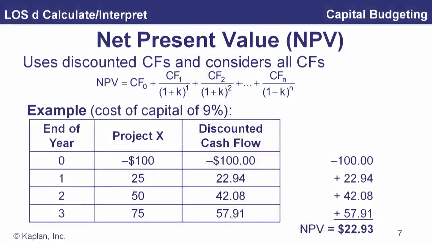And if that present value of those future expected cash flows is greater than the initial outlay, then the net present value is going to be positive. And we give an example of that here. We've got an initial outlay of 100 and we expect cash flows of 25, 50, and 75 over the 3 years of the project's life. So, given a discount rate of 9%, we take the present value of these.